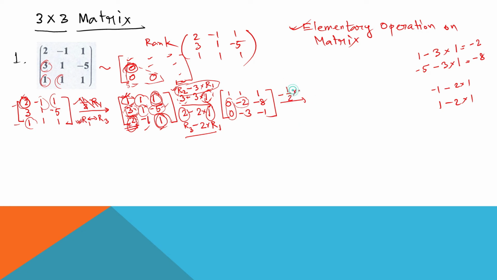So if I write minus half into row 2, what can I get? 1, 1, 1, the first row is same. 0, 1, 4. Look, minus half is multiplied with all the elements of row 2. So it is 0, 1, and it becomes 4, right? The third row is the same, 0, minus 3 and minus 1.